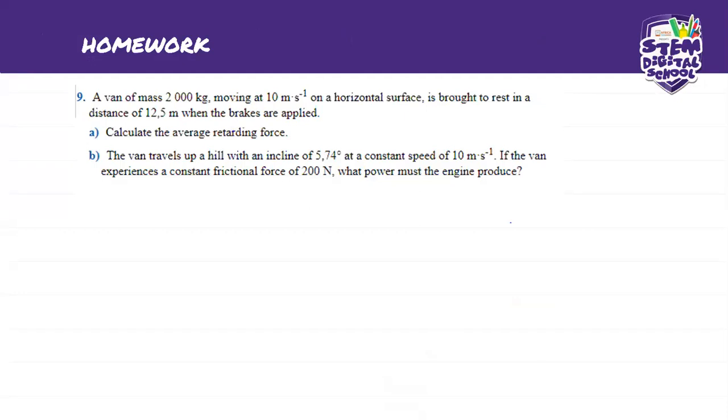Okay, this was our homework. It says on the homework, we're still doing the work, energy, and power. This is the last 3 questions for our revision work that we've been doing for the past 2 days. A van of mass 2,000 kilograms moving at 10 meters per second on a horizontal surface is brought to rest in a distance of 12.5 meters when the brakes are applied. The question is, calculate the average retarding force. The retarding force is the frictional force.